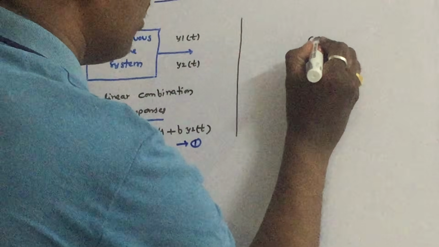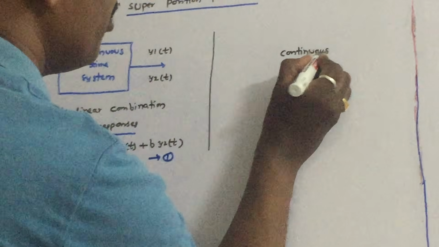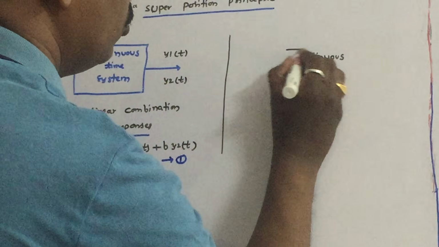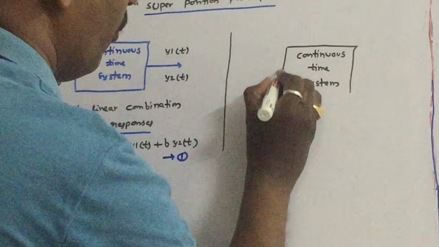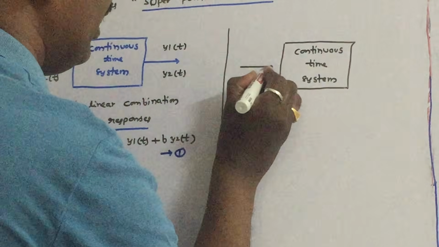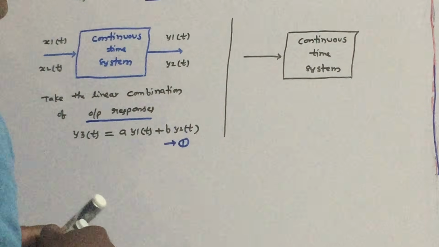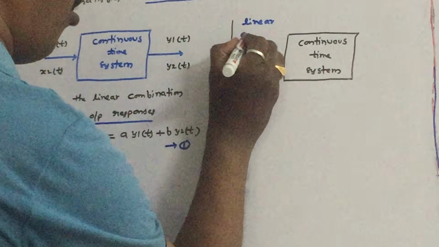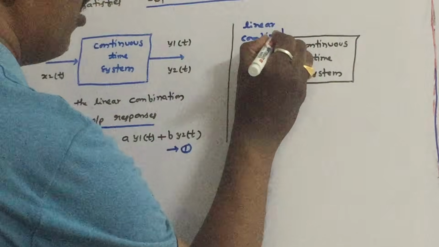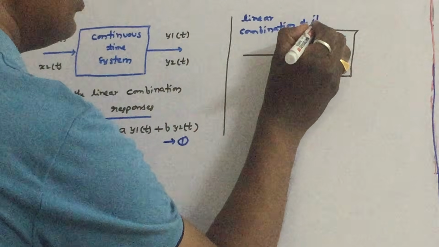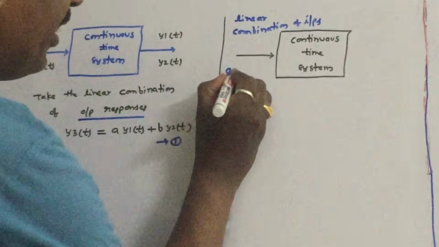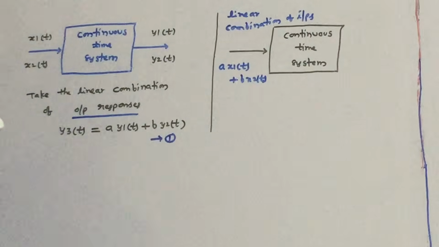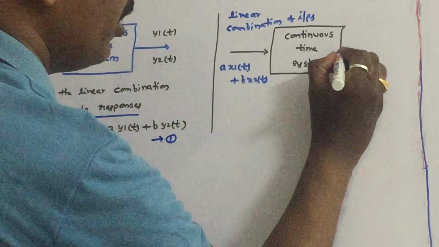Now let us take the same continuous time system. To this system we are applying a linear combination of inputs. That is, a into x1 of t plus b into x2 of t. So we are applying the linear combination of the inputs to the system.